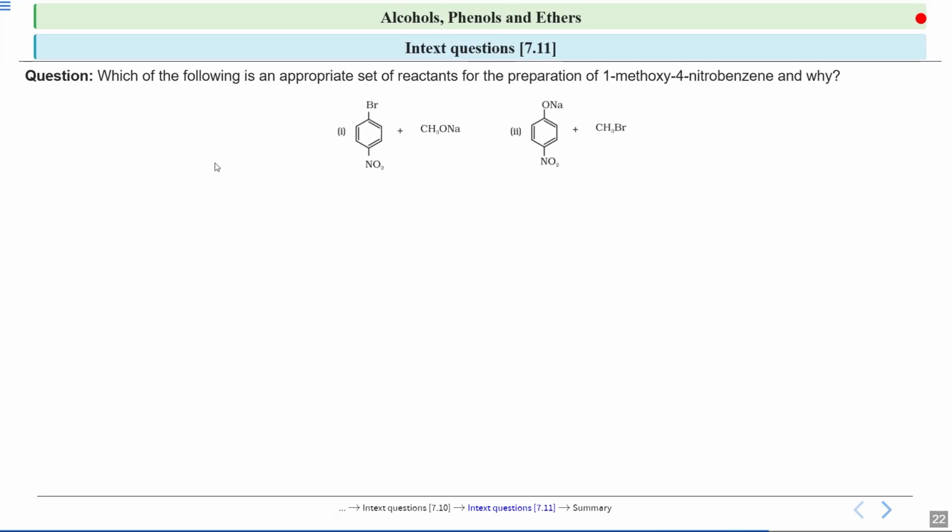Now the next question is index question 7.11. Which of the following is an appropriate set of reactants for the preparation of 1-methoxy-4-nitrobenzene and why? You have been given set 1 and set 2 of reactants and you have to prepare 1-methoxy-4-nitrobenzene. So you have to tell which one is appropriate. I'll give you 30 seconds to solve and then we will discuss.